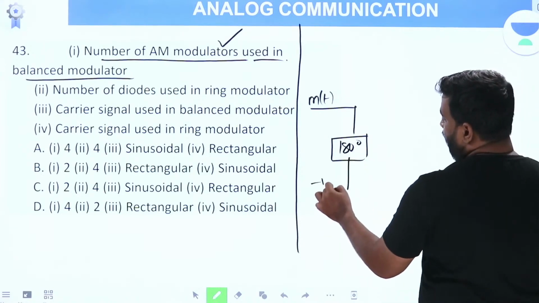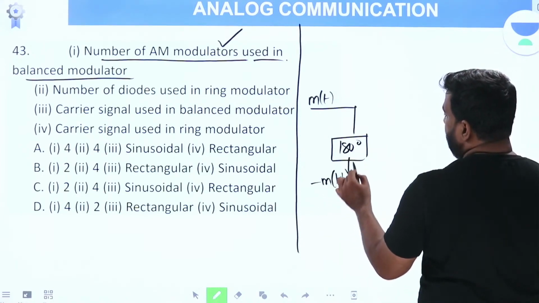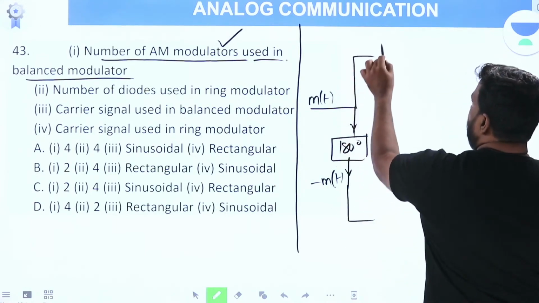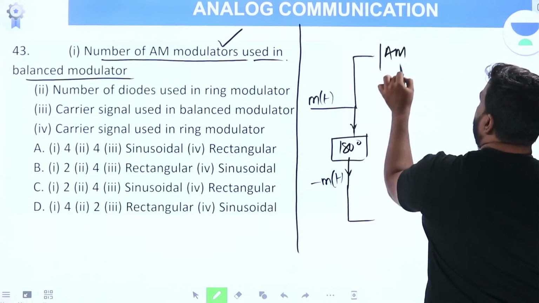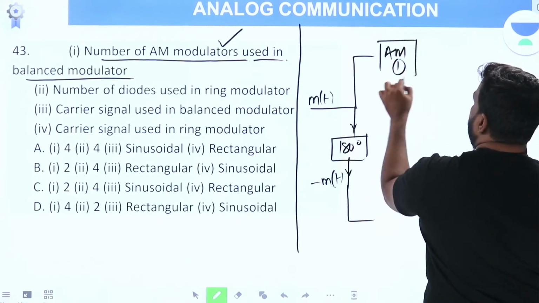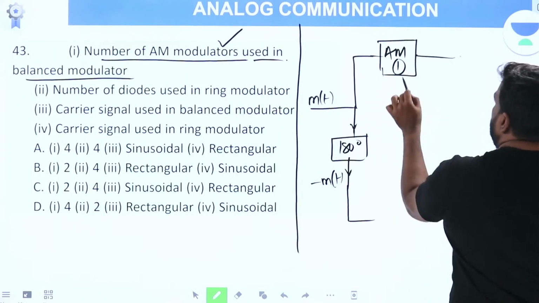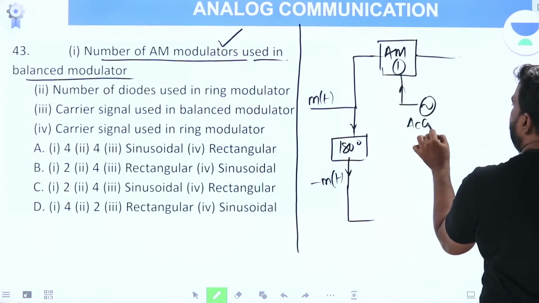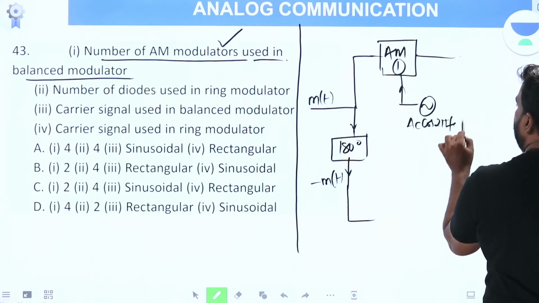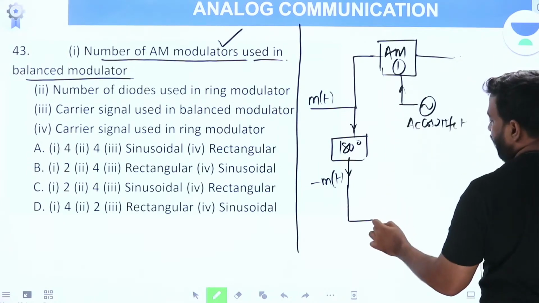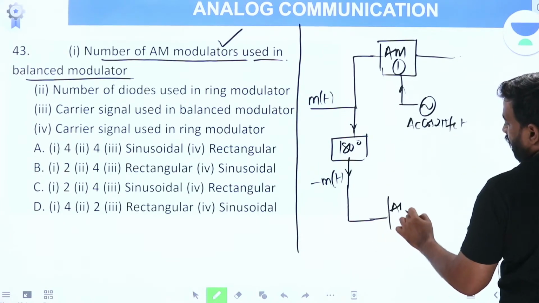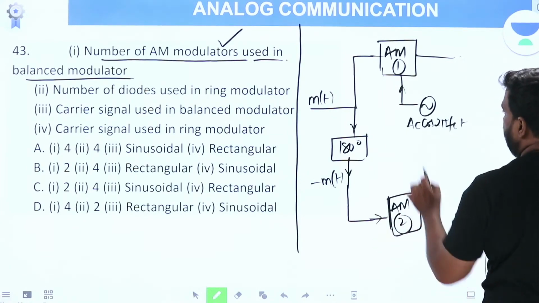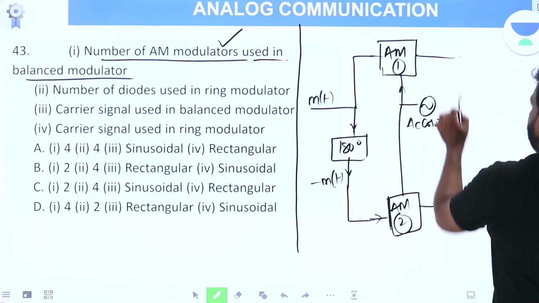The output of it is minus m(t), which is given to one AM modulator, fed by the carrier signal Ac cos 2πfct. Another AM modulator is given the message signal m(t) and the carrier signal Ac cos 2πfct.